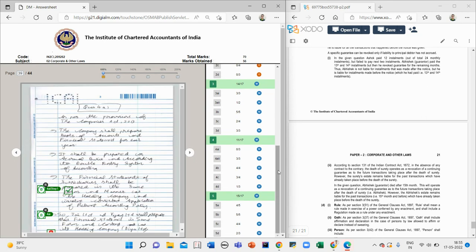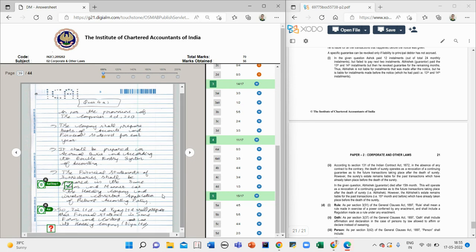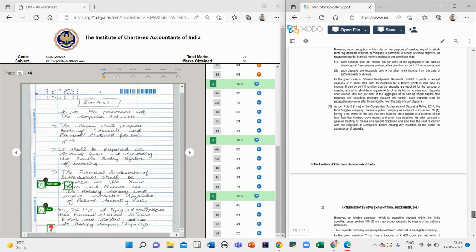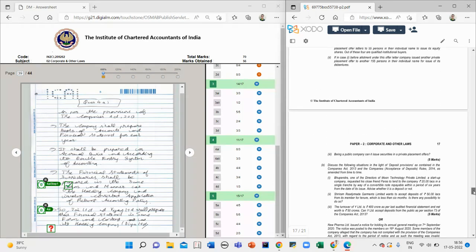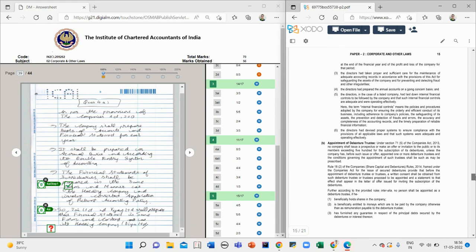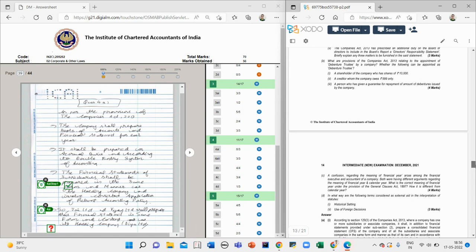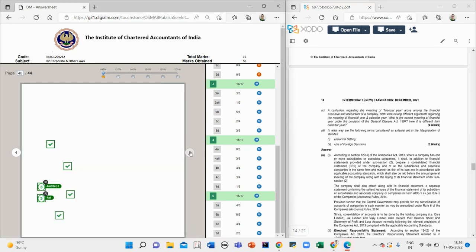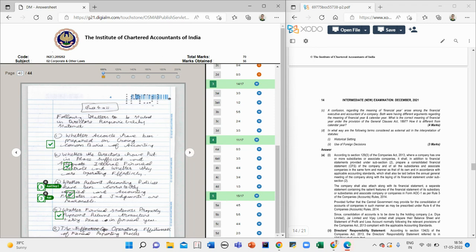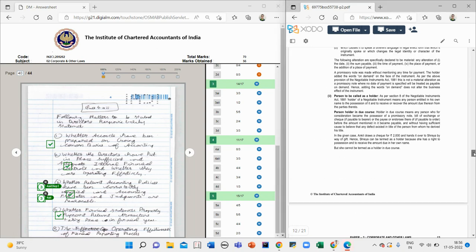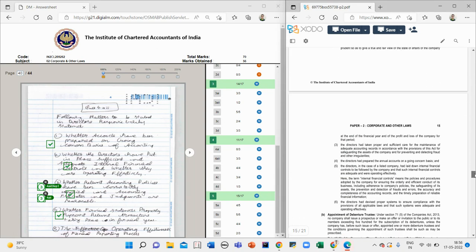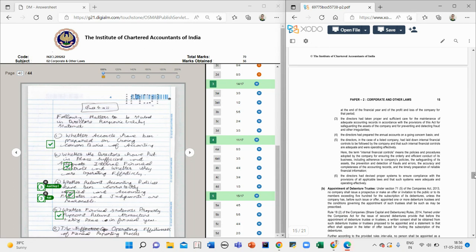Then I came to the fourth A, which I did not know very well. Fourth A was a new question. I couldn't answer it properly. I got only zero out of 3 marks. You can compare this. This matter was to be included in that responsibility statement. I have written points. It had asked us specifically to write just 3 points. I had written more points to be on the safe side. Then I scored 3 out of 3.